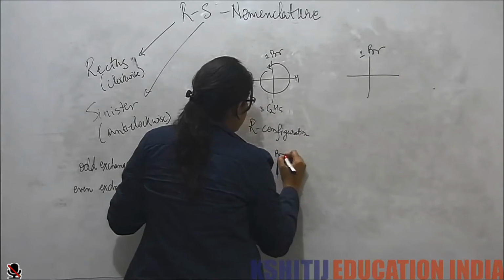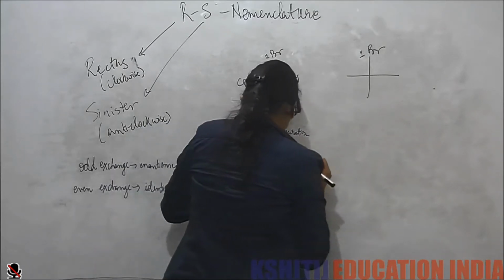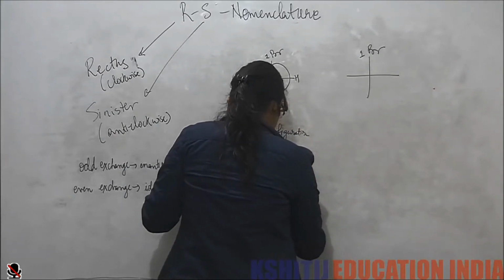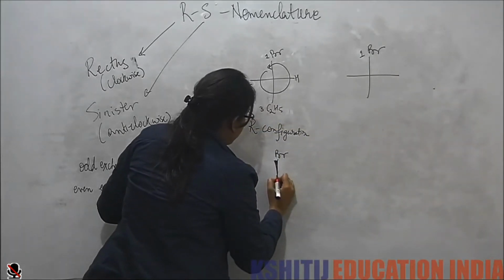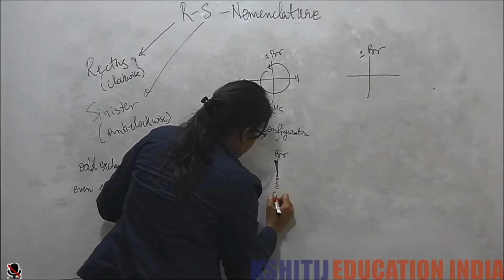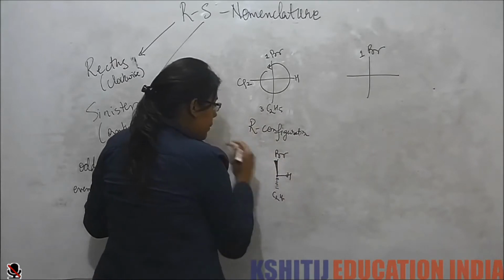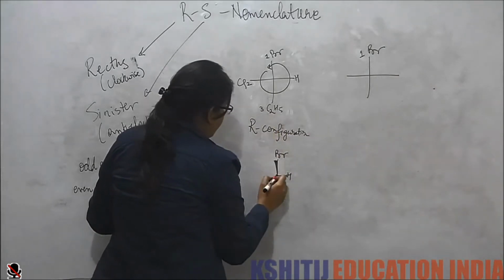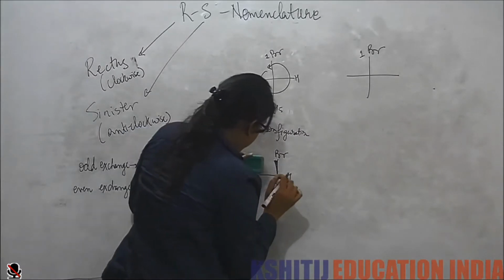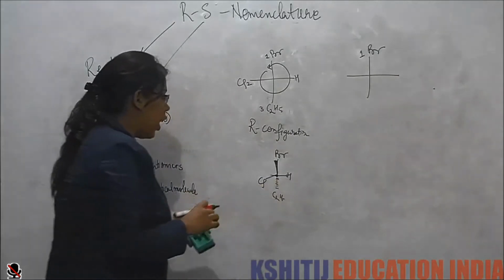This is bromine, then this is ethyl, this is hydrogen, and this is fluorine.